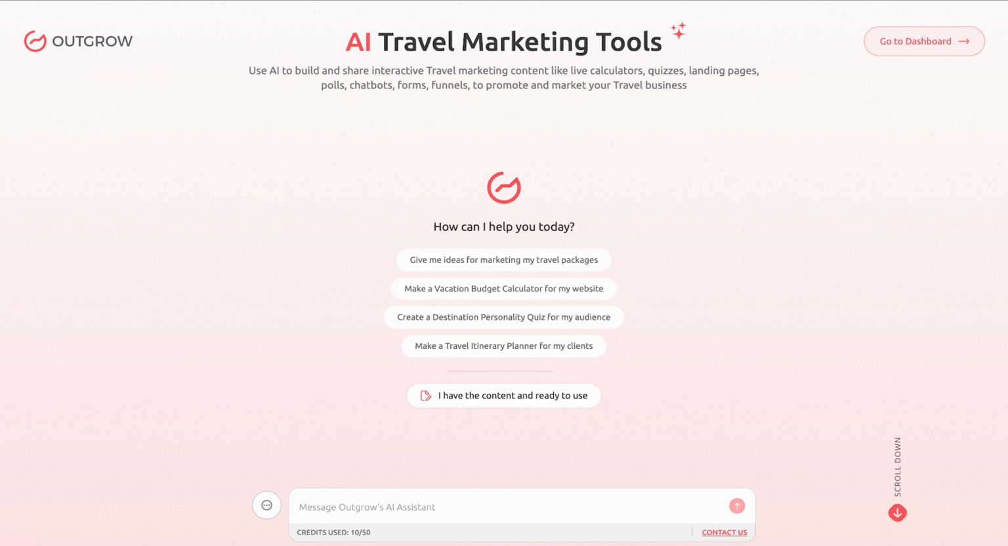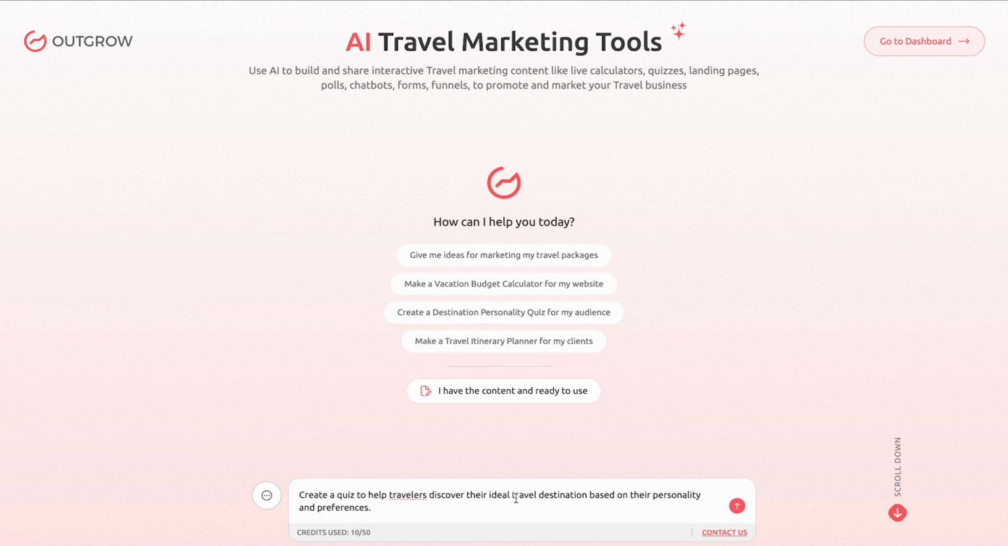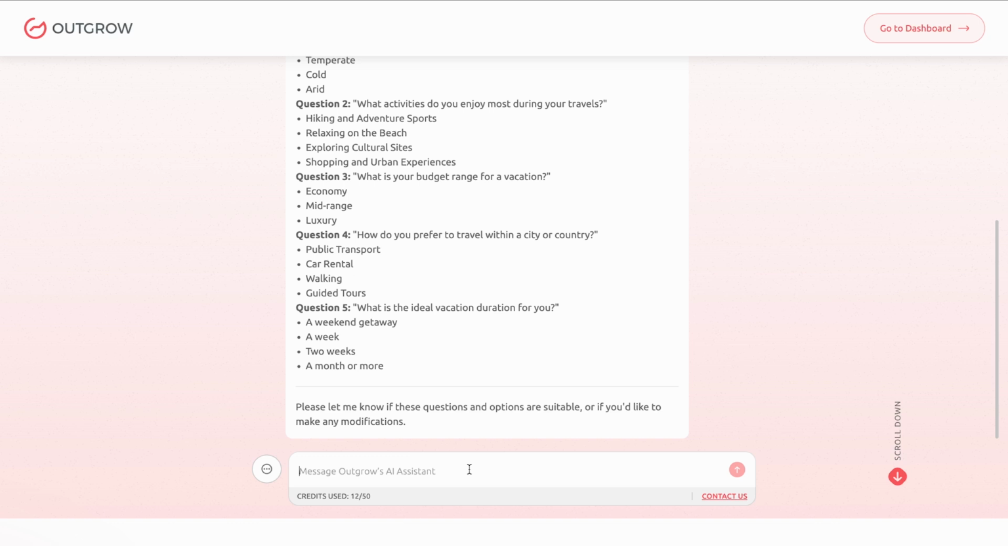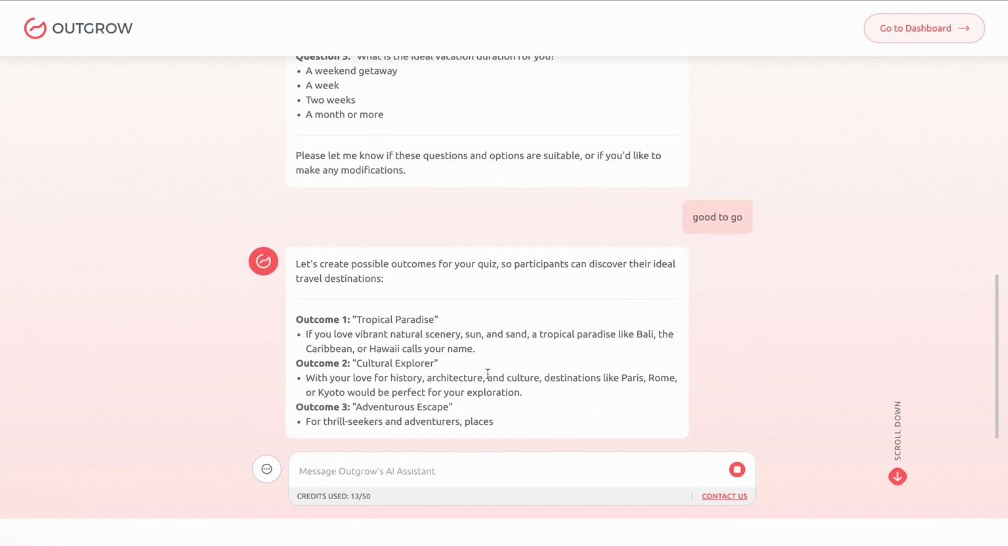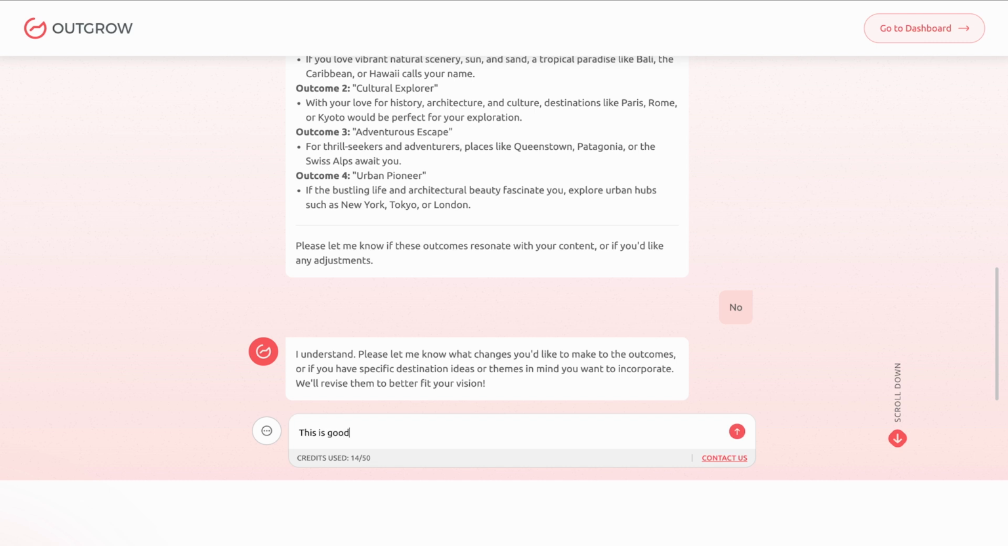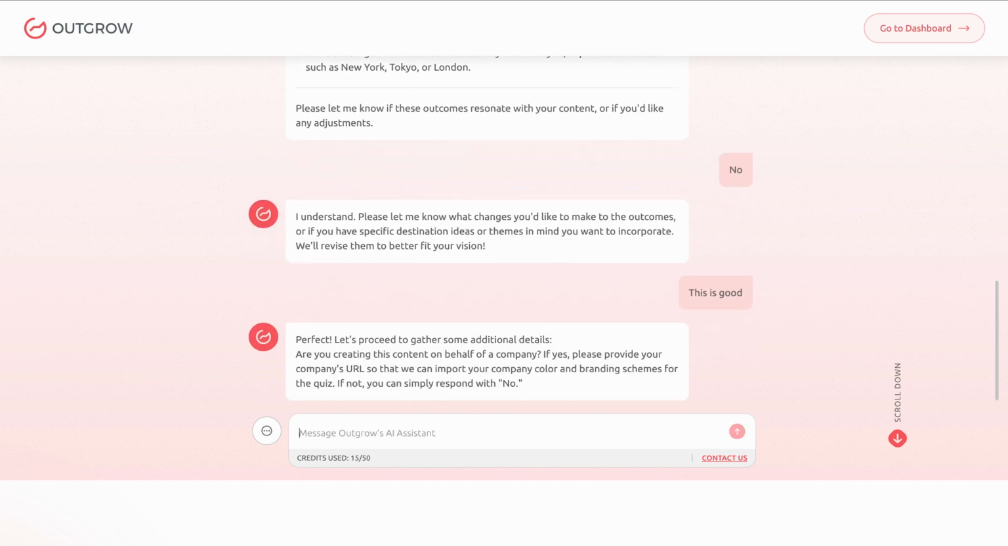Step 1. Log in and use the AI assistant. Now let's build our quiz using Outgrow's AI travel marketing tools. Simply type in your idea, something like create a quiz to help travelers discover their ideal travel destination based on their personality and preferences. In seconds, the AI generates a complete quiz draft with questions, answer options, outcomes, and scoring logic all ready to customize.